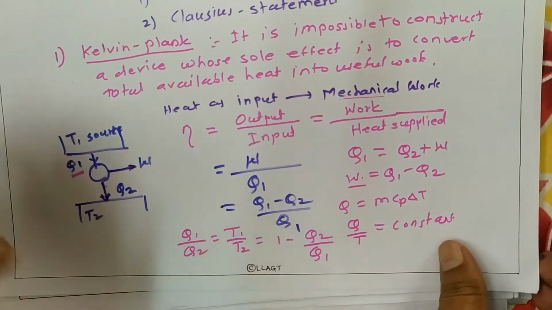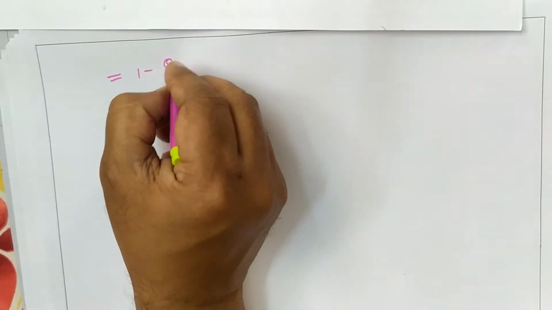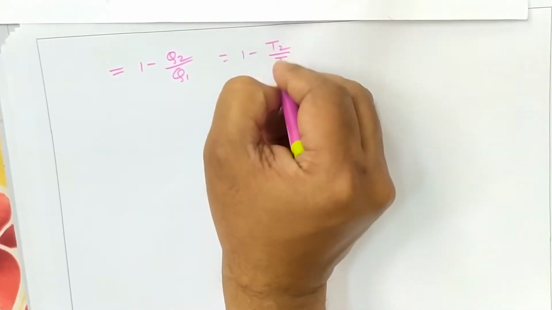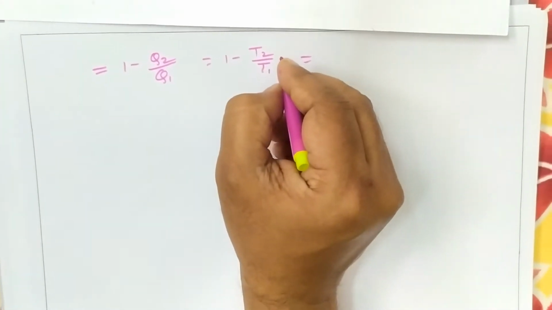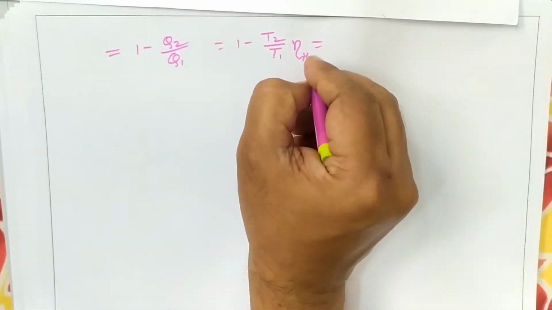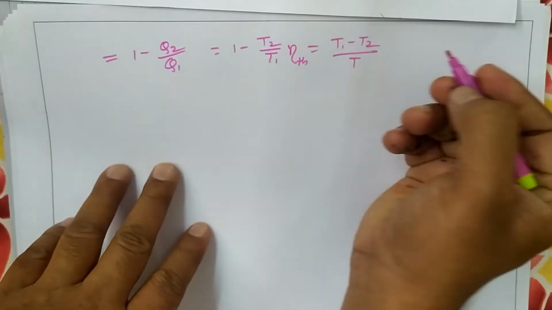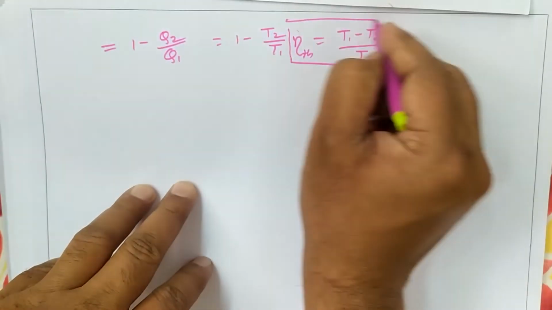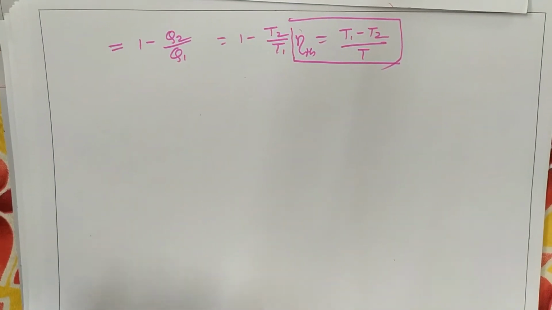So we can write 1 minus Q2 by Q1 as 1 minus T2 by T1. So we get the thermal efficiency of the engine equal to T1 minus T2 upon T1. So we can get the thermal efficiency of the engine in terms of temperature also. This is all about the Kelvin-Planck statement, which is applicable to the heat engine.